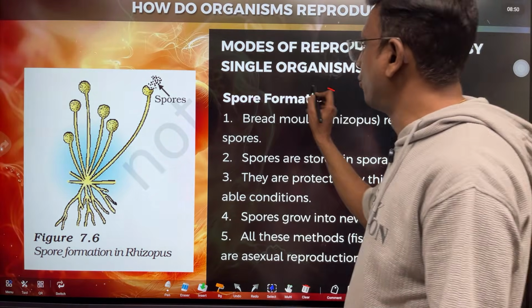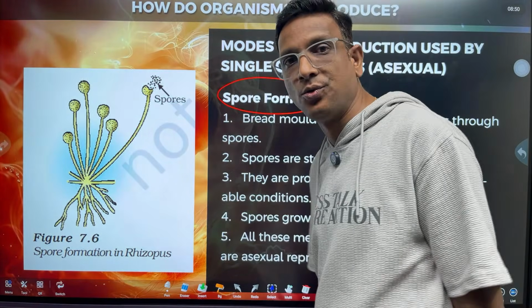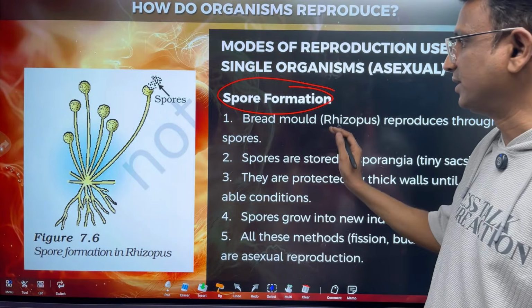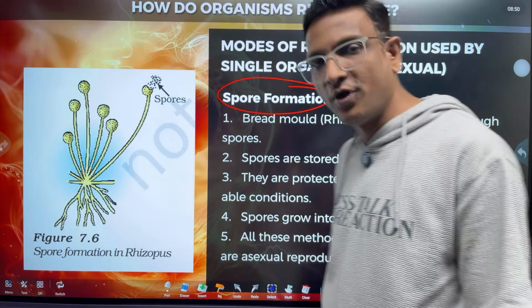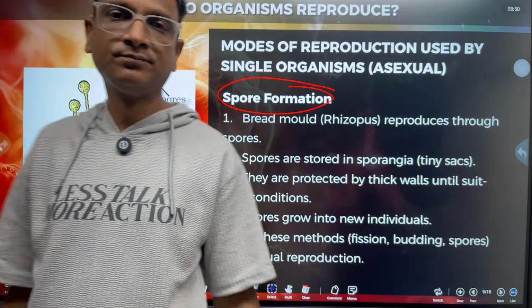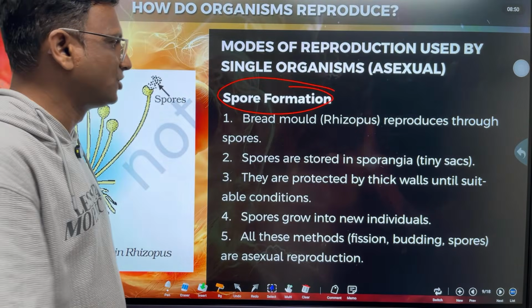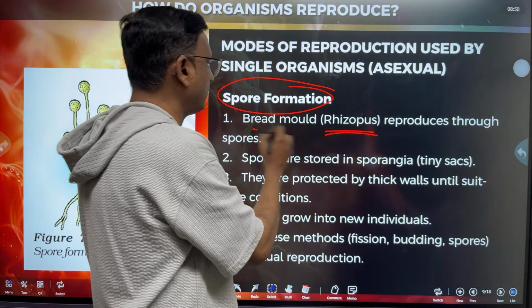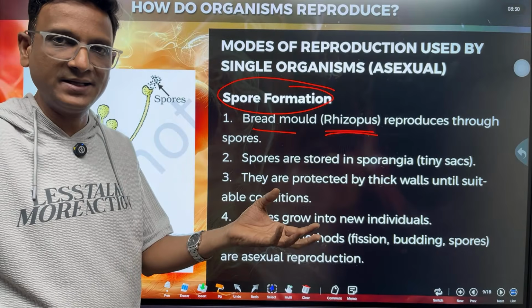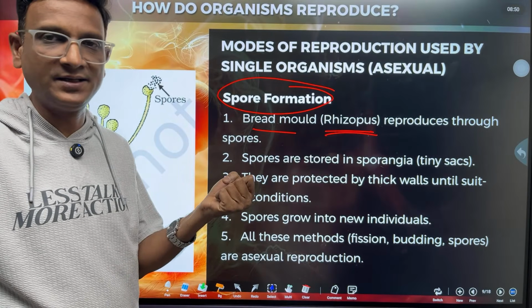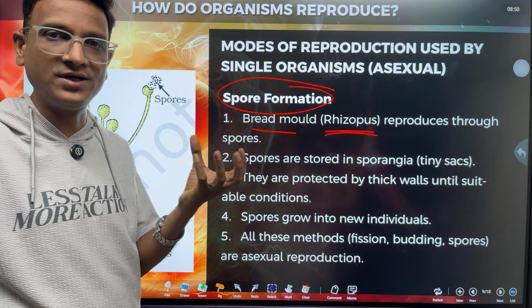So next, spore formation. This is also another method of asexual reproduction. These are the spores. Spores are formed by fungus and bacteria, especially rhizopus. It is bread mold. When bread or some fruits are left outside, they may catch fungus, right? So fungus grows on them. That is called a mold.